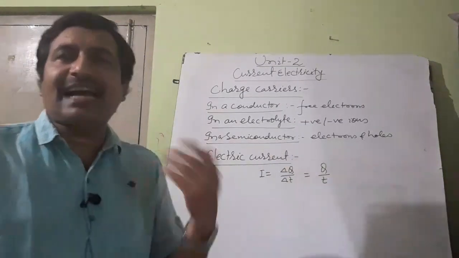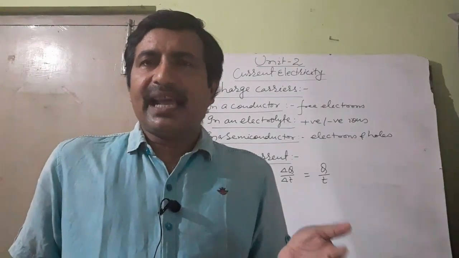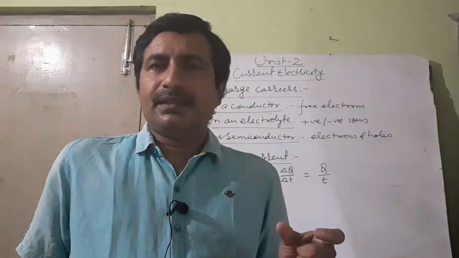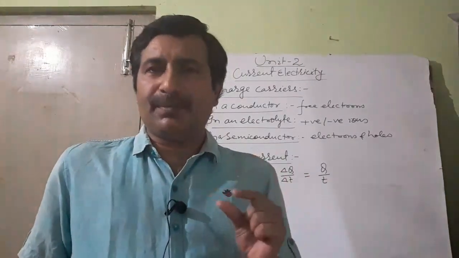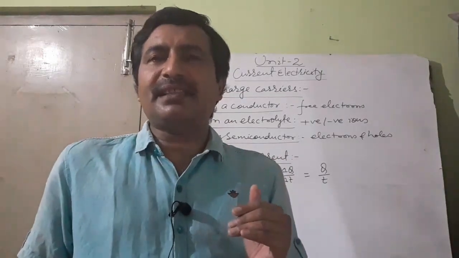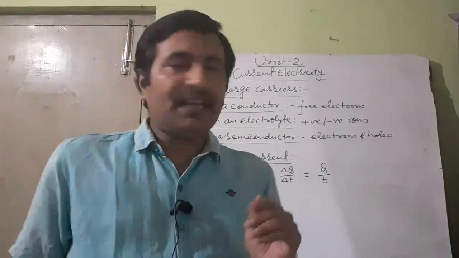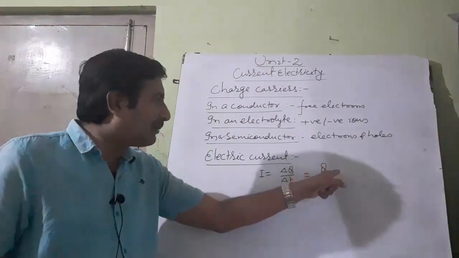Suppose whenever you started the observation and stop the observation, the charge flown is 10 coulomb and the time taken is 50 seconds. Then what will be the current? 10 by 50. And from here you can understand the unit coulomb per second.